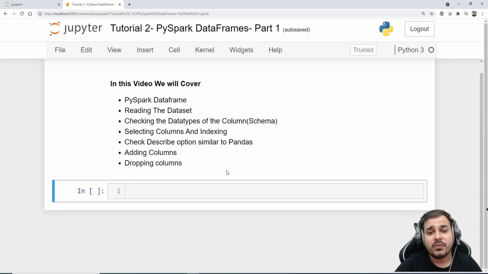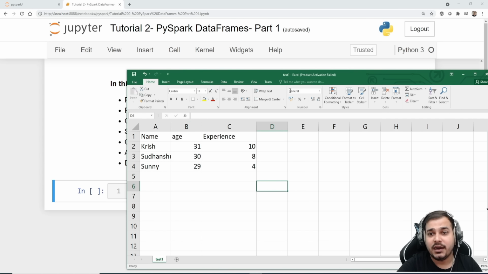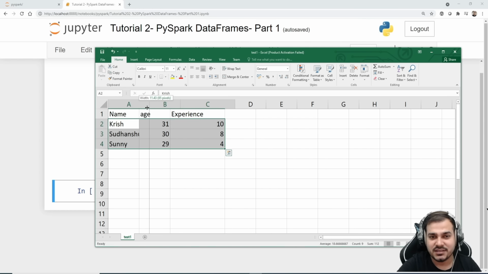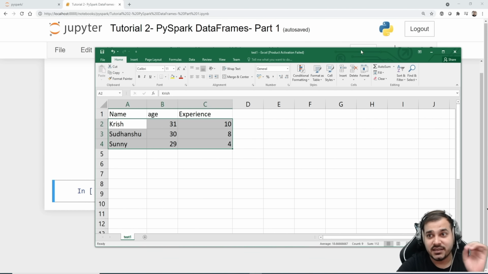So let's proceed. Before going ahead, I have a data set called test1. I've taken 3 columns: name, age and experience. And then I have a data set like Krish 31 10, like this, Sudhanshu, Sunny, right? So this is some data set which I have saved in the same location.